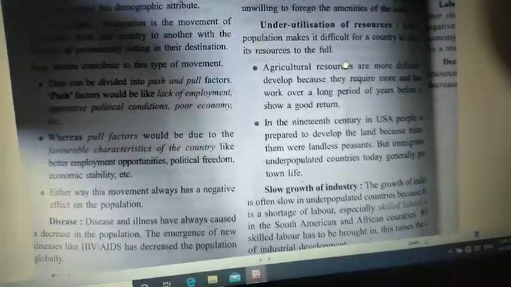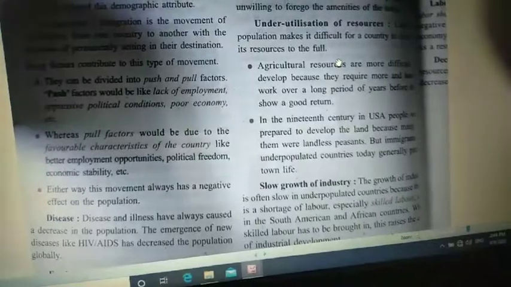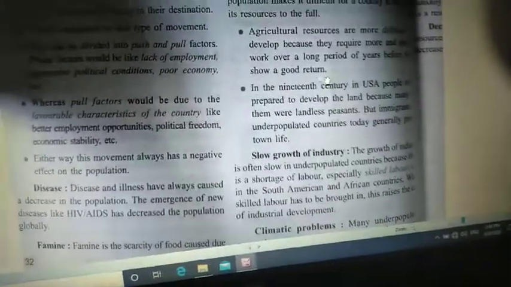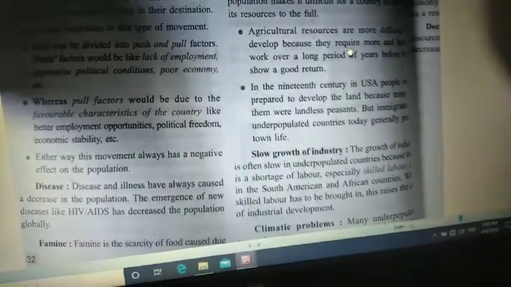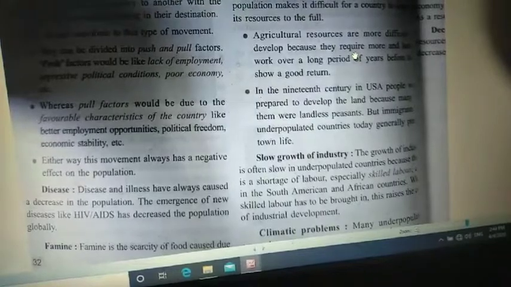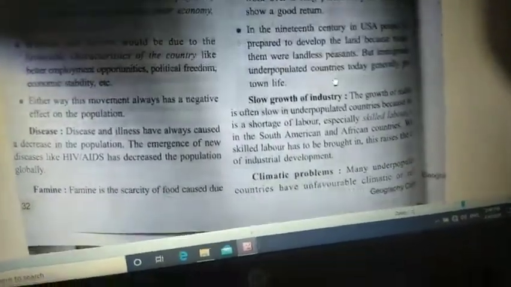They don't know how to use them properly. They are not aware of it. In that way, problems will be created. In agriculture, people do not know how to make a land properly fertile, and these kinds of problems will be there.